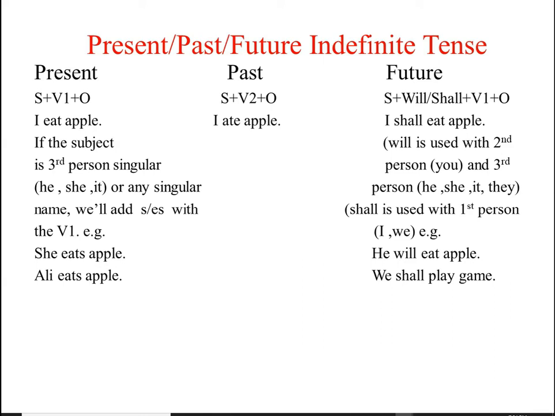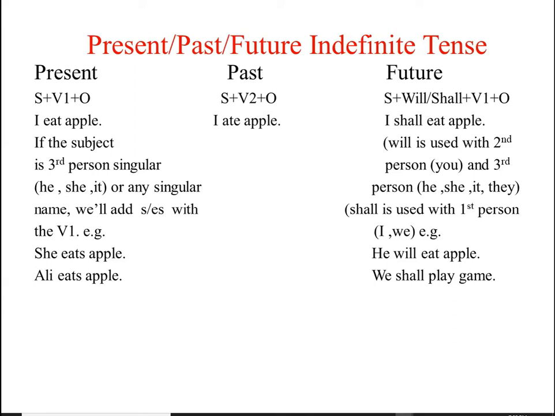My dear students, always keep in your mind, if our subject is third person singular or any singular name, third person singulars are he, she, it, we will add s or es with the first form of the verb. Okay?